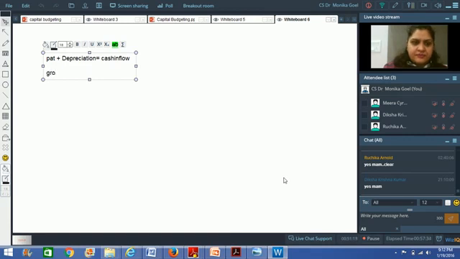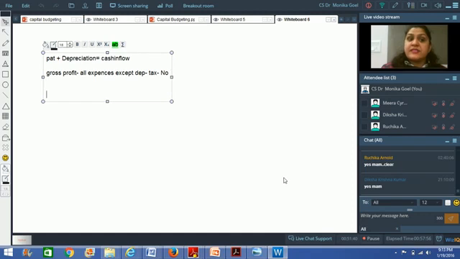This gives you the cash inflows, right? Now, you would question me that, ma'am, can't we calculate it like this, that we say gross profit minus all expenses except depreciation minus tax? I would say no, you can't do it like this.